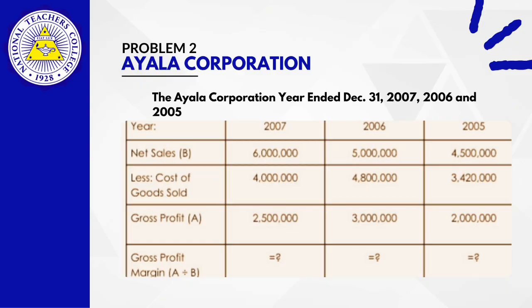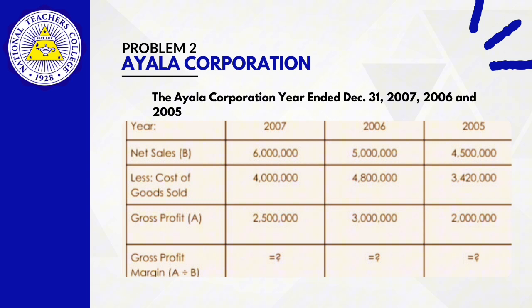So for number 2, the given problem is the Ayala Corporation, years ended December 31, 2007, 2006, and 2005. The net sales of 2007 is 6 million, less cost of goods sold of 4 million, and the gross profit of 2007 is 2,500,000.